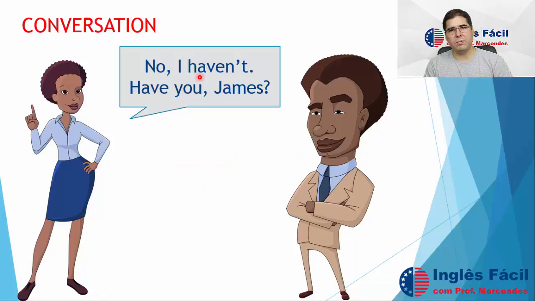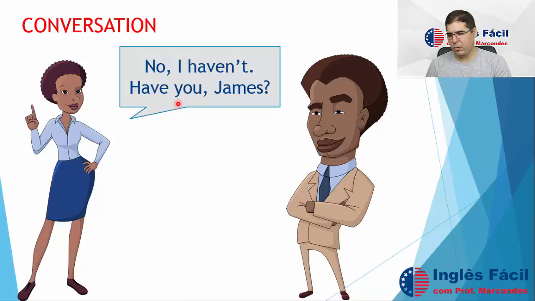Now, in the present perfect, the auxiliary verb is the verb to have. And that's why the answer here uses the verb have. So have you ever been to Paris? No, I haven't. I have never been to Paris.